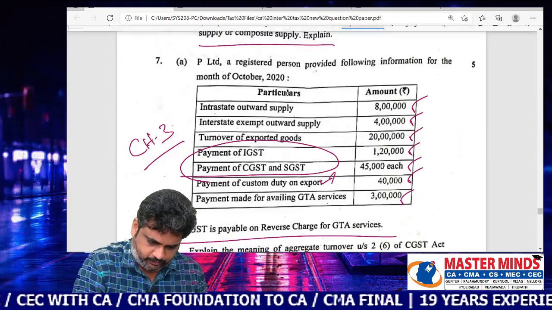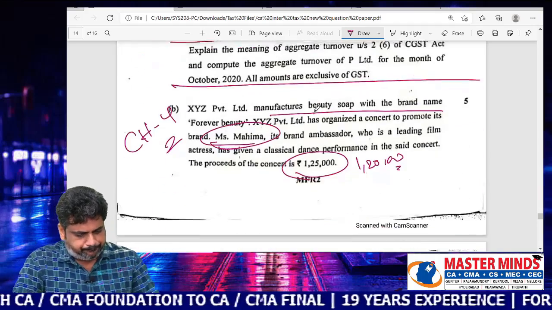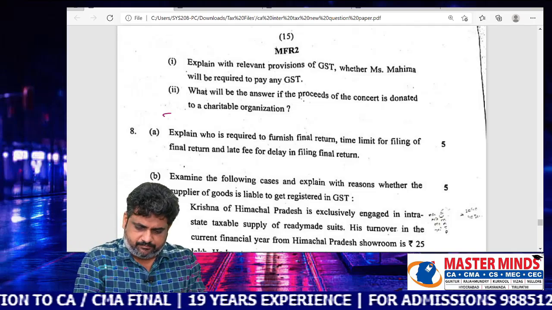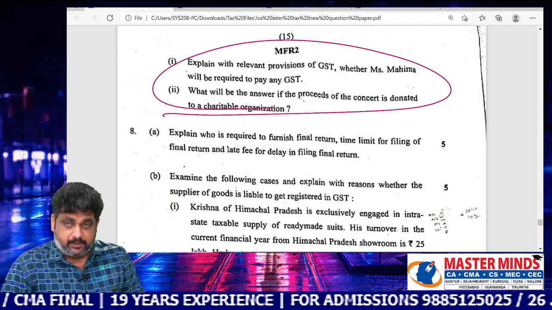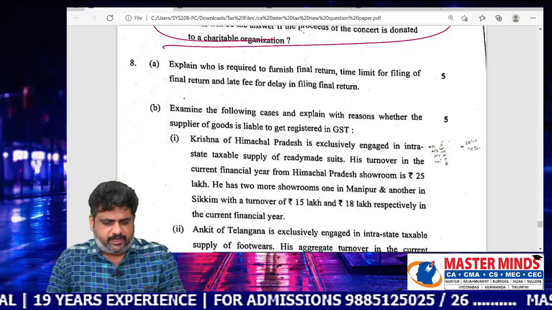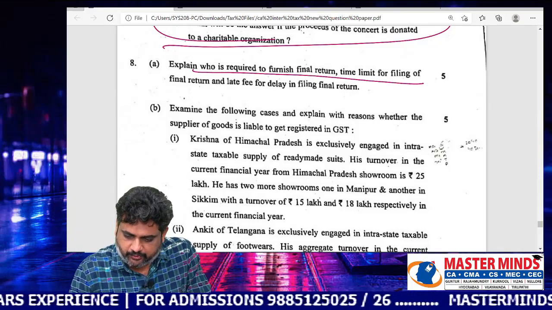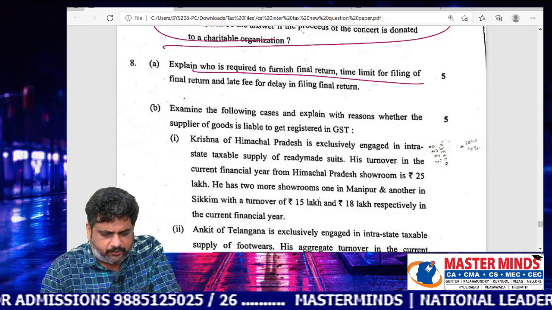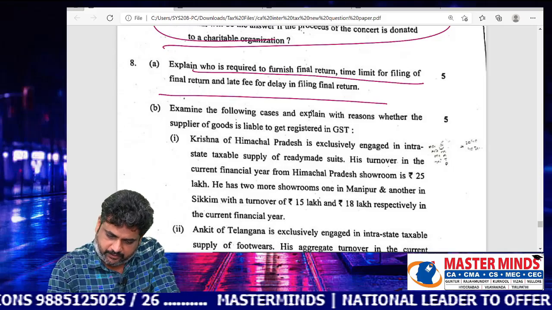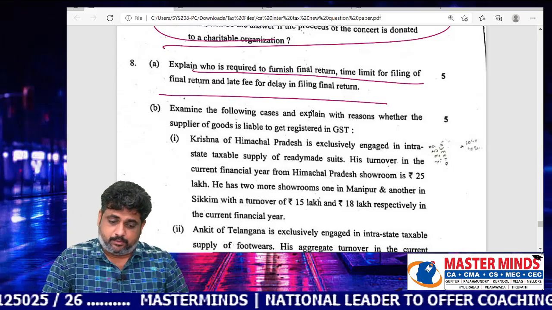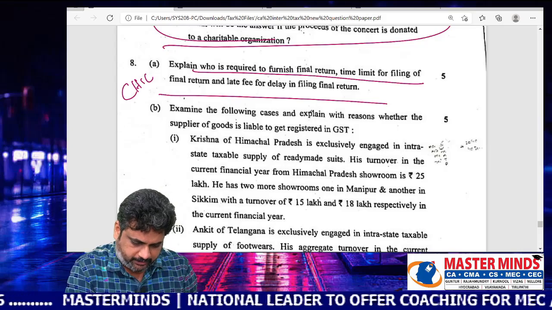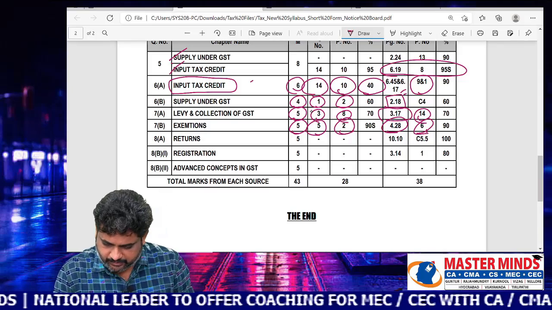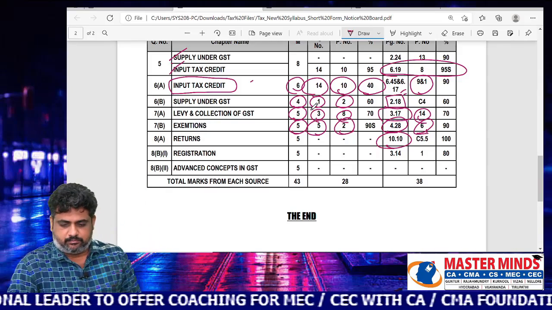So next, let us move to the next, 8th one here. He is required to use the same points which are given in that material. And 8A, explain who is required to furnish the final return. That is a direct theory question. The time limit for filing the final return and the late fee for the delay in the final return. So it is with respect to chapter number 10 in our material, the returns chapter. It is covered under 10.10.